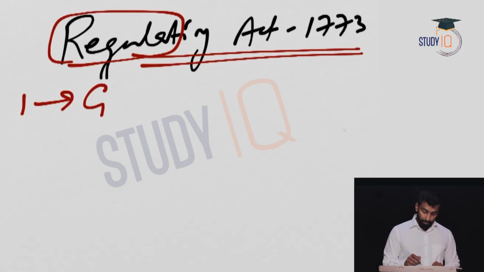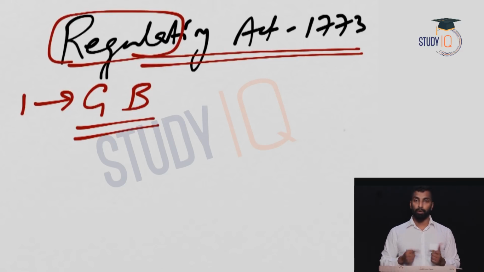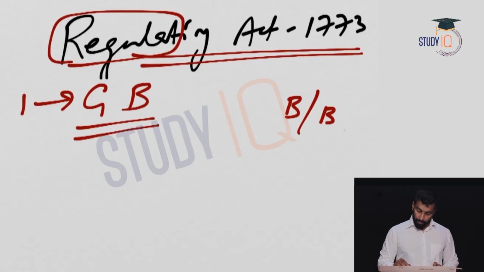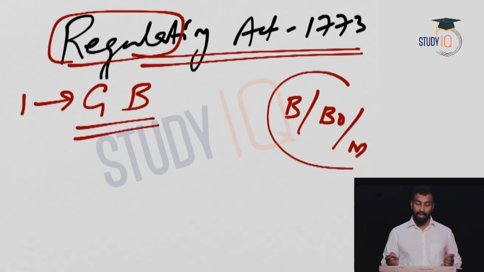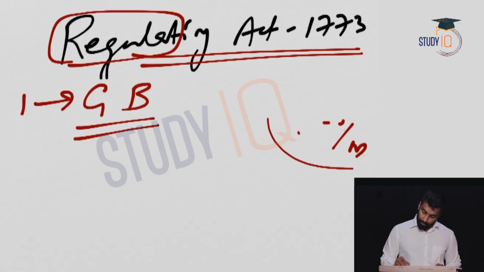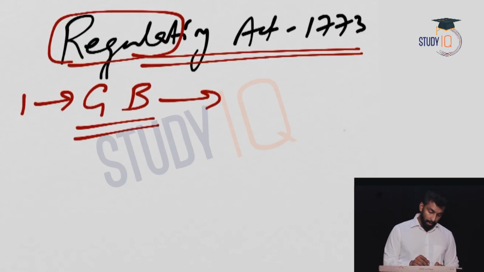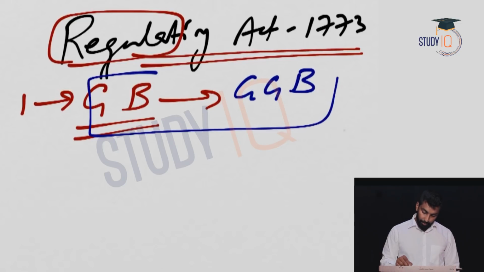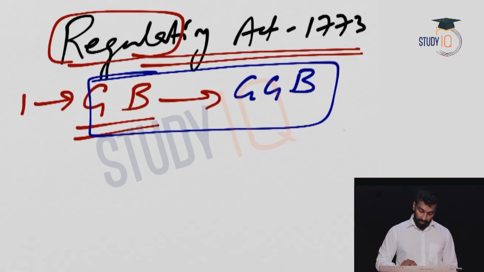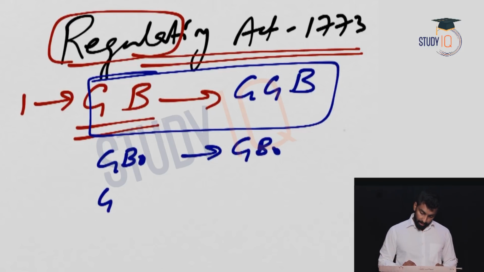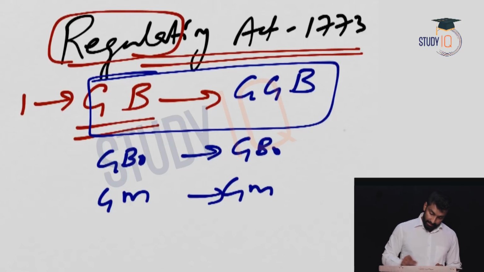The first and most important provision is about the Governor of Bengal. If you have some knowledge of history, you know Bengal, Bombay and Madras were the three important presidencies at that time. In Bengal, Bombay and Madras, they had governors, right? But now what they have done is, the Governor of Bengal became Governor General of Bengal. The Governor of Bombay remains Governor of Bombay, and the Governor of Madras is there as Governor of Madras. There is no change in that.